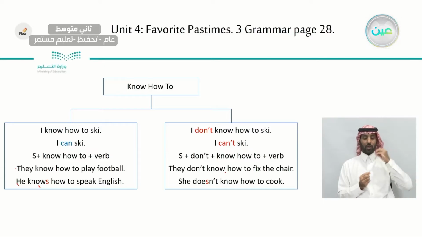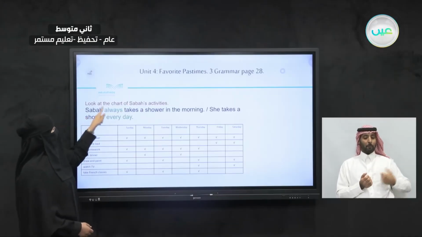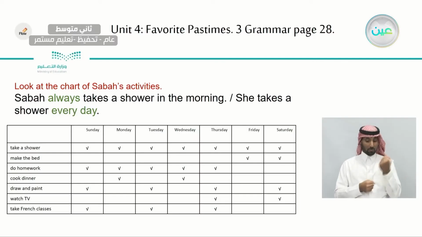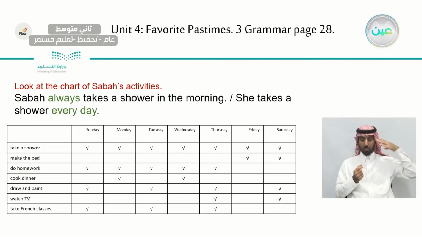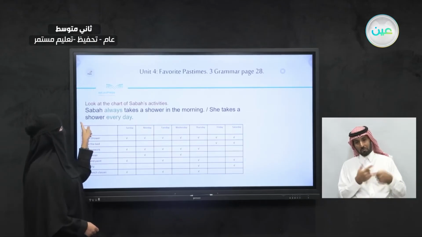Now, let's take a look at this here. We have a chart, a table of activities of a girl. Her name is Sabah. Now, look at the chart of Sabah's activity. Sabah always takes a shower in the morning. She takes a shower every day. How frequent does she do that? Every day.